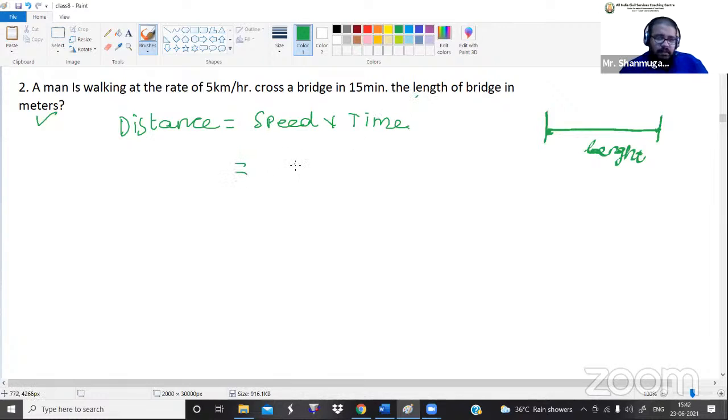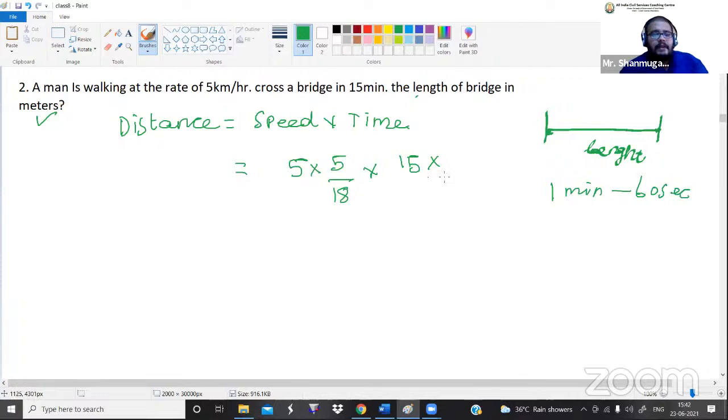The speed value is equal to 5 kilometer per hour. So in order to convert to meter per second, let me multiply with 5 by 18. So into, what is the time value? That is 15 minutes. Okay, how do we convert minutes into seconds? 1 minute is equal to 60 seconds.